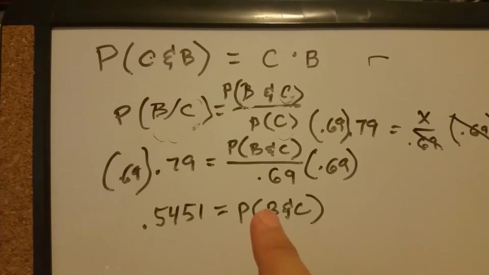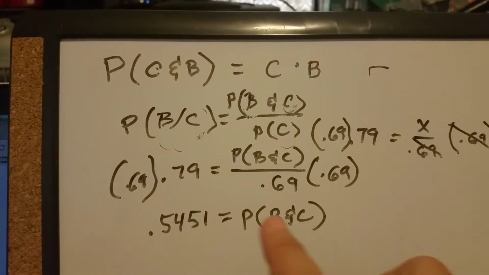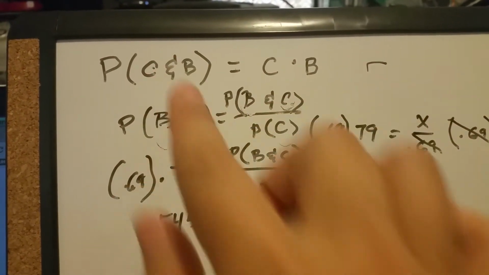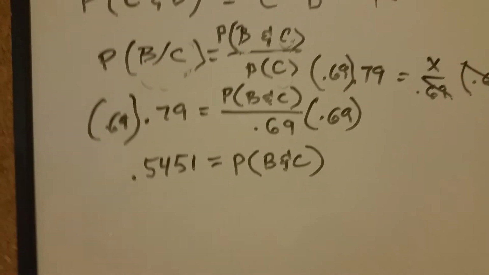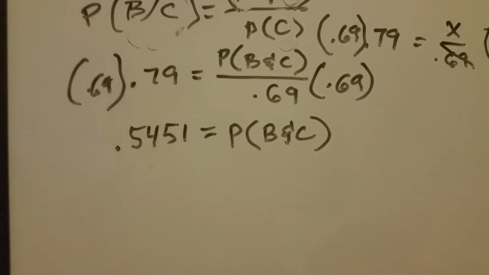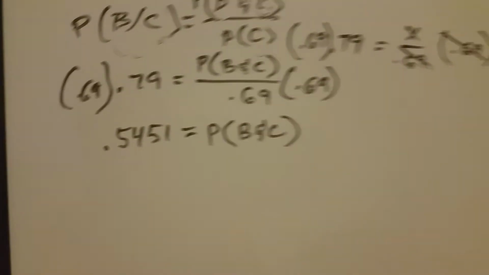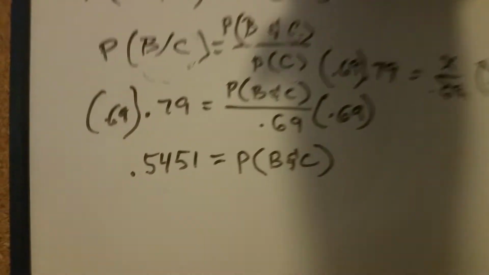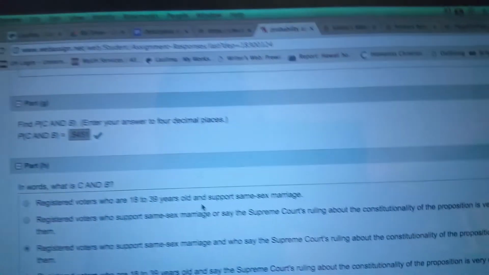Like I said, it doesn't matter that it says B and C, because basically it's timesing those two together, and as long as they're in that parentheses, it's going to be the same answer. So 0.5451 is the answer. Okay, so let's move on.